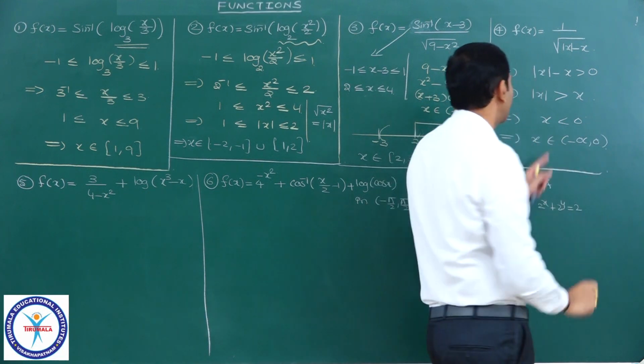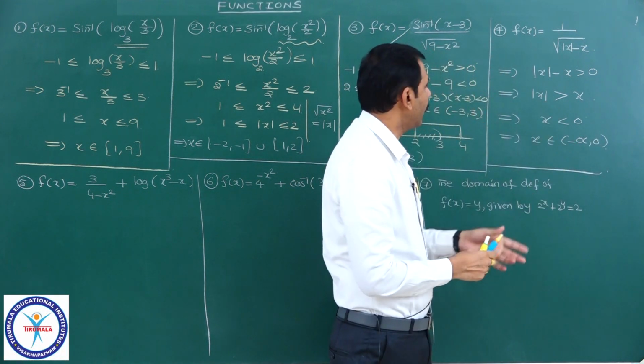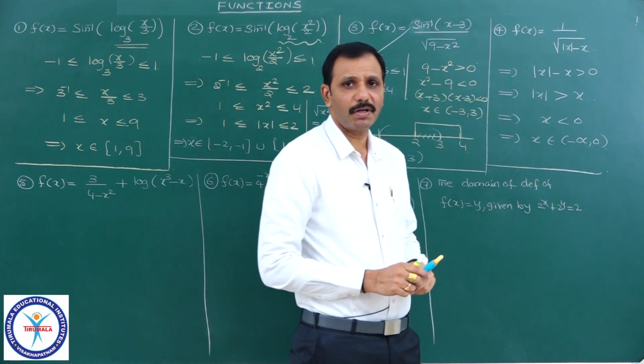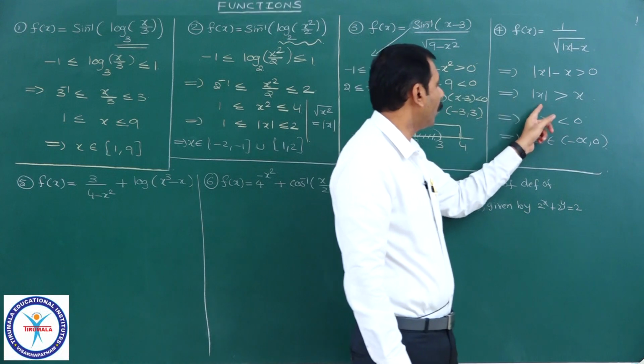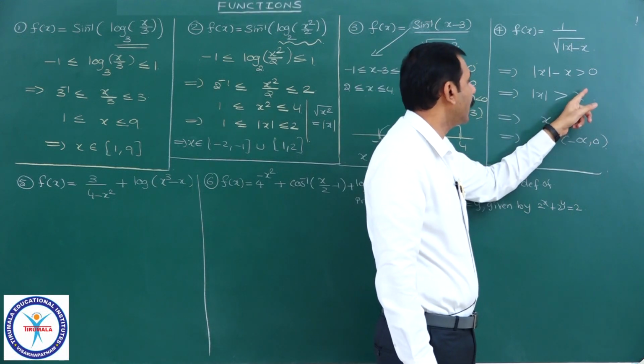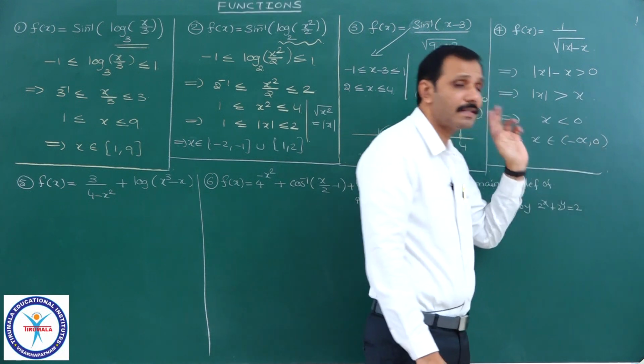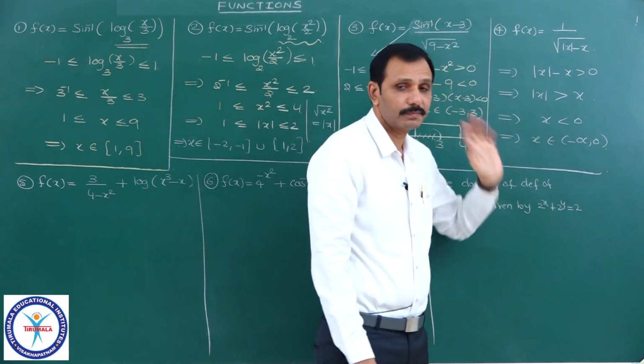Hope you understood this one. If x is greater than 0, it will become x only. x greater than x is not possible, which is wrong. Therefore, whenever x is negative, this side is negative only, this side is positive, therefore positive is greater than negative, hence the solution is minus infinity to 0.